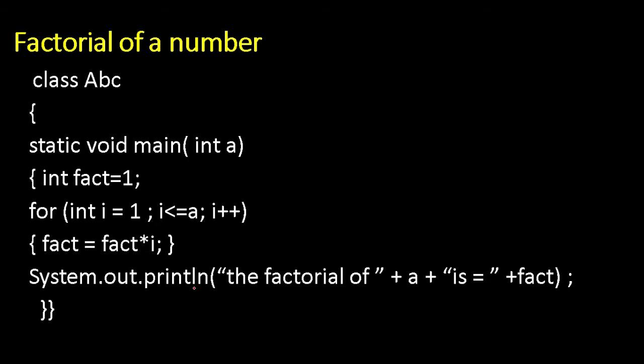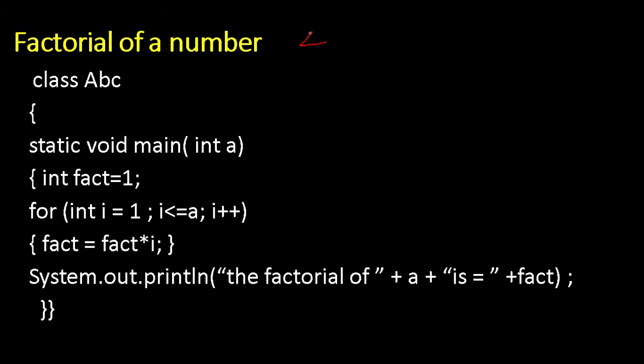Now see factorial of a number. This is the program and we will be discussing this factorial now. Factorial means this is a very different program. Let us see the example for a factorial.